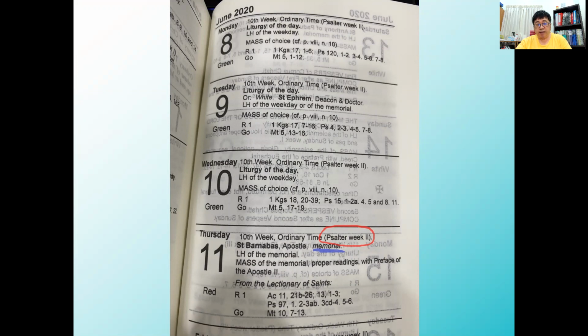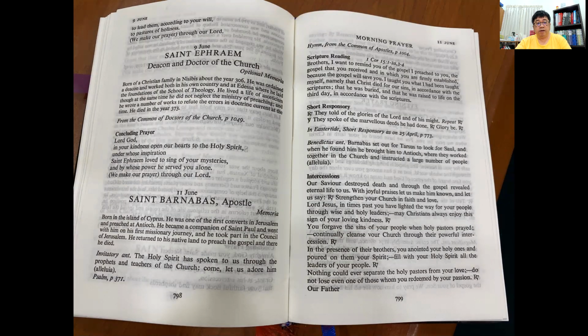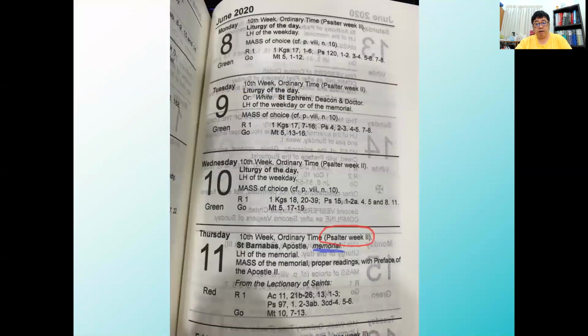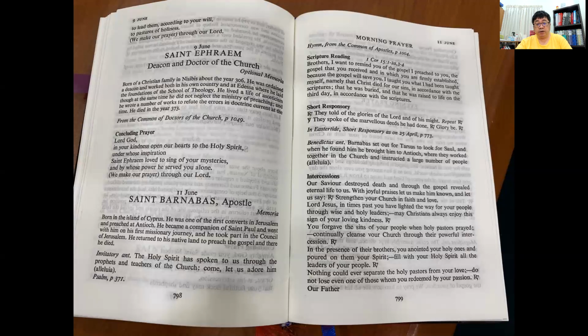What this means is that for the Psalms and antiphons for St. Barnabas the Apostle, obligatory memorial, they need to be referred to at Psalter week 2, Thursday. After you have prayed the Psalter week 2, Thursday, then you go back to the proper, which is on page 799, for the scripture reading onwards.